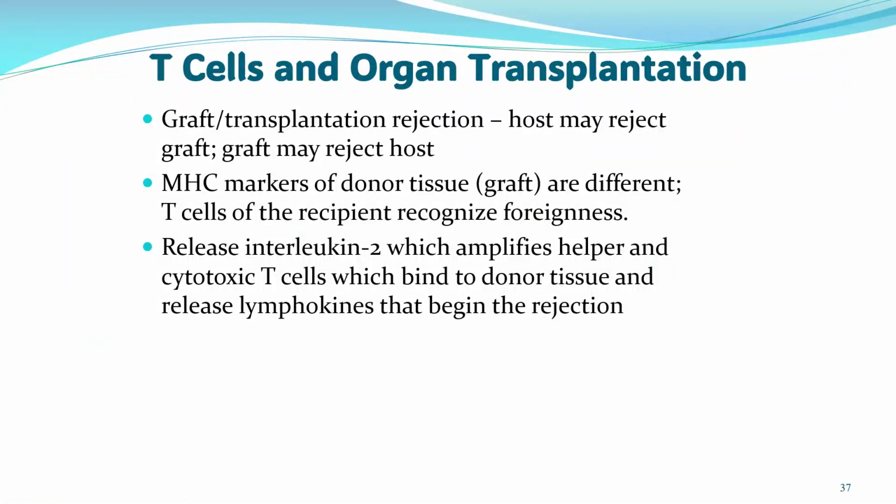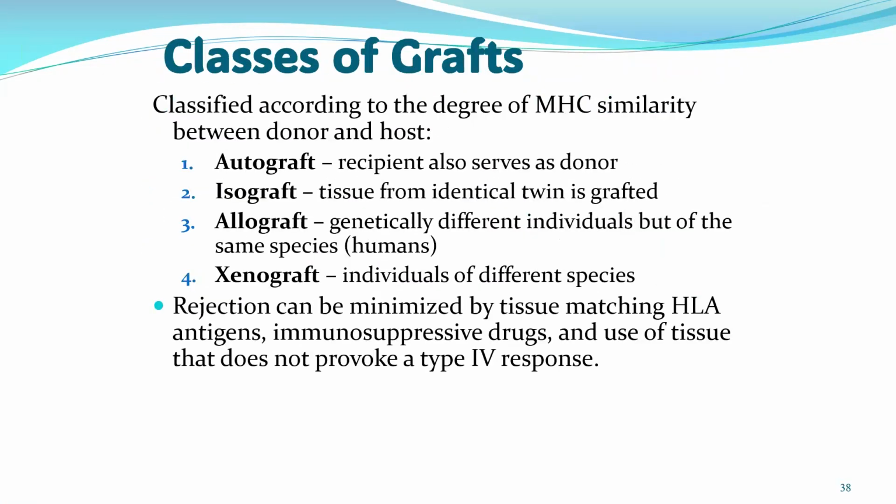Another example of hypersensitivity type 4 is graft or organ transplantation. Again, there will be rejection from our T cells if we receive foreign skin or a foreign organ. If the skin is coming from ourselves, the T cell will not reject it. So the graft coming from our own cells will not be rejected. Therefore, there are several classes of graft, right?